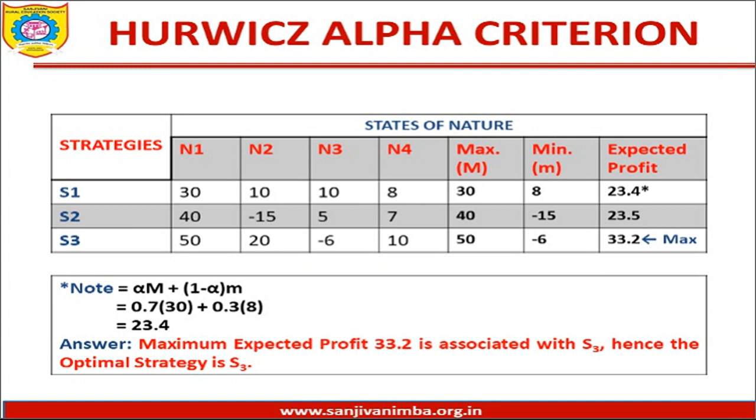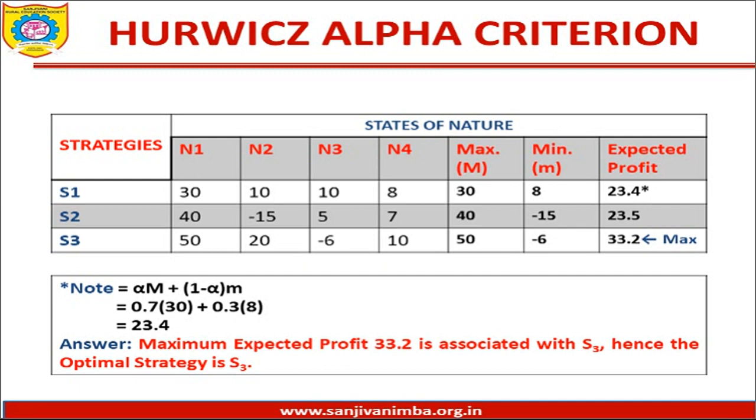Okay, so this is the simplest way of doing Hurwitz's alpha. I repeat, here you have to identify maximum value, minimum value, then do the expected value calculations with the help of a formula called alpha into capital M plus 1 minus alpha into small m. Get the expected profit values, identify the maximum associated with them, and the corresponding strategy is nothing but the strategy that the company would be going for. So this is the Hurwitz alpha criteria.